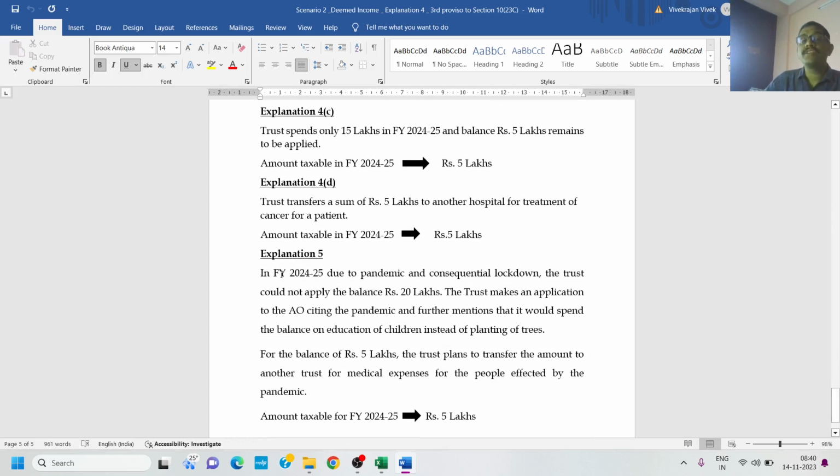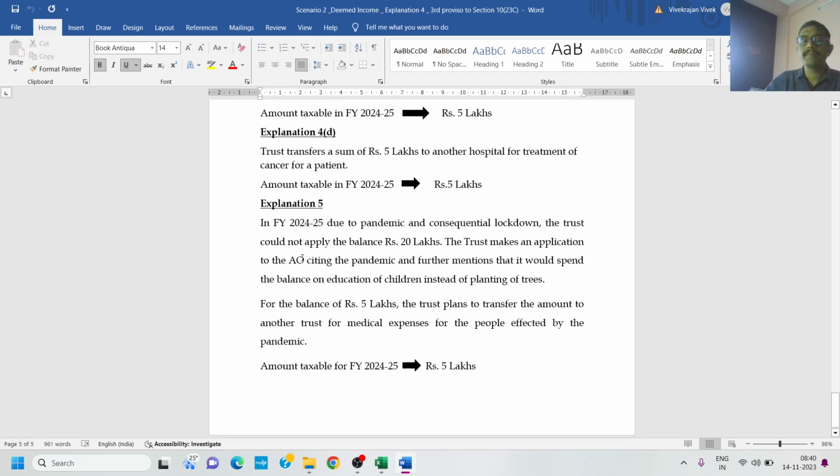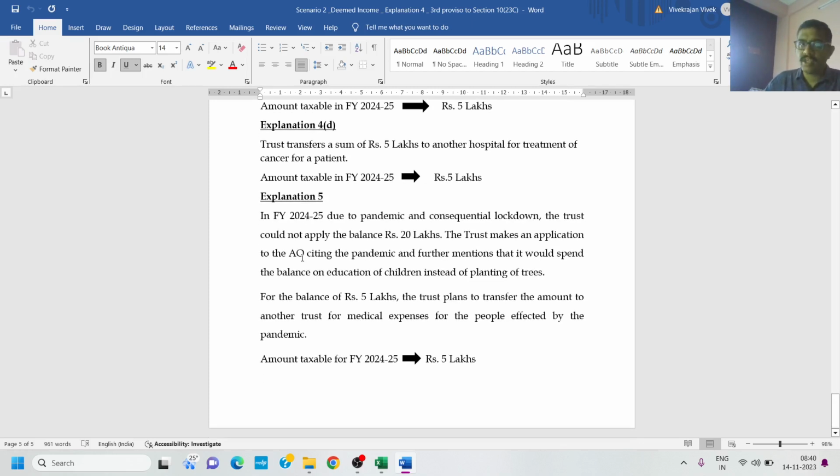4D, the trust transfers a sum of 5 lakhs to another hospital for treatment of cancer for a patient. Amount taxable in financial year 24-25 is 5 lakhs. Please note that any amount that is transferred as donation to any other trust or institution, whether it is registered or unregistered, in this set of conditions, becomes taxable. Explanation 5. We saw explanation 5. For that also we have an example.